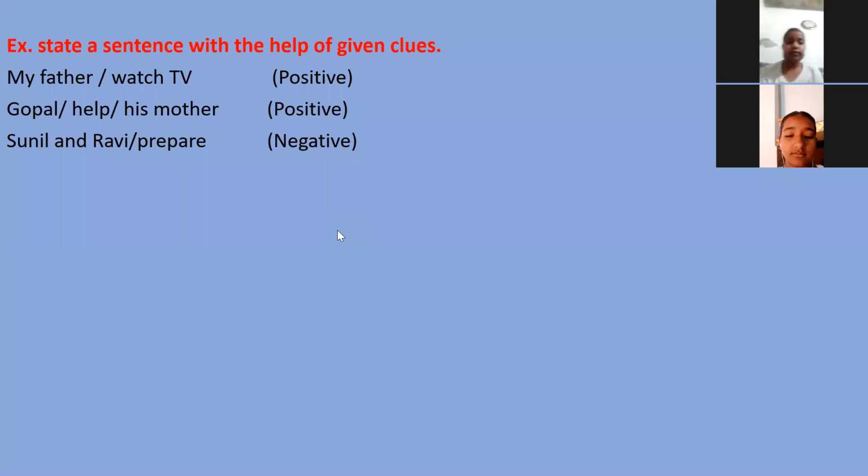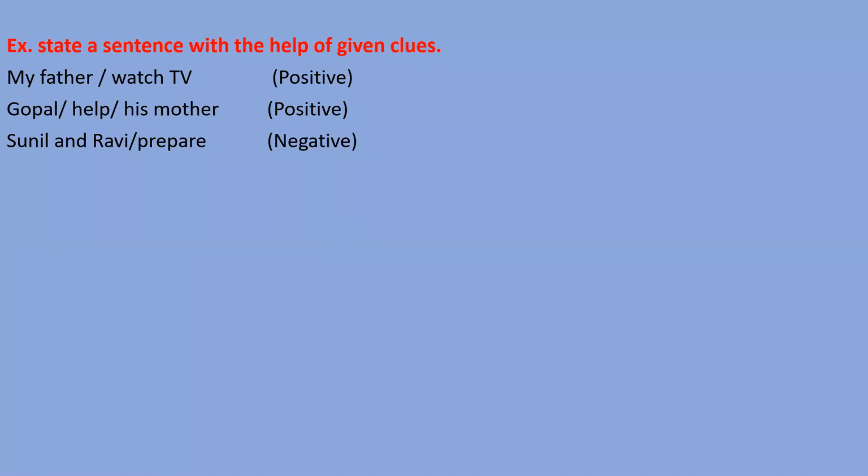Actually, dear students, by this sentence I wanted to make you understand that if we have to use not, then the word not we will use after the word will, before the be. Like we need to say that Sunil and Ravi will not be preparing food. Okay, will not be. Right. Next sentence.